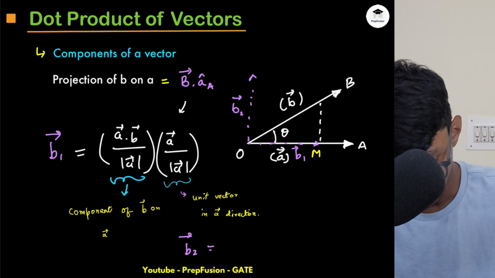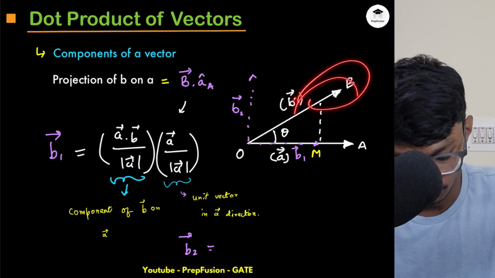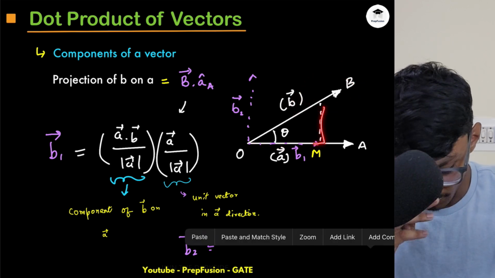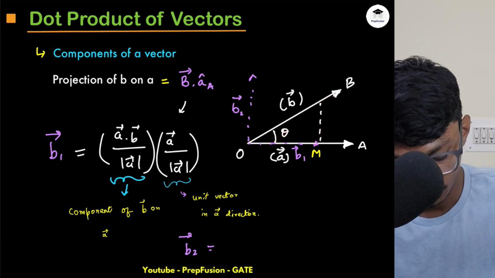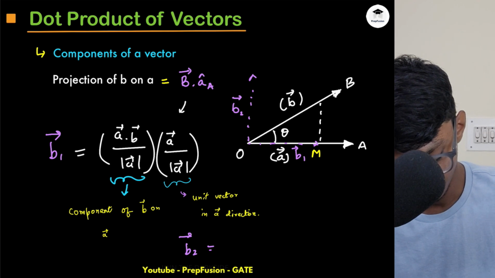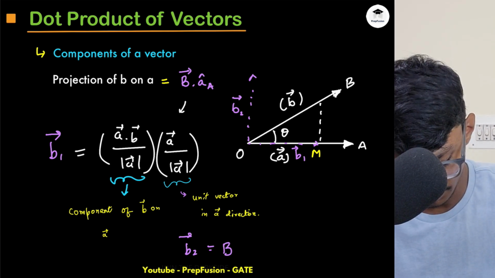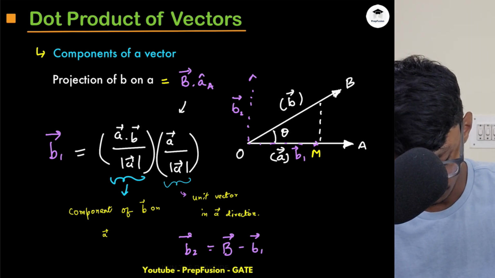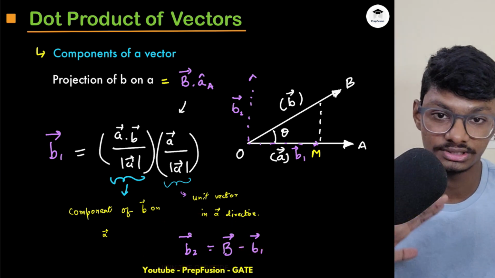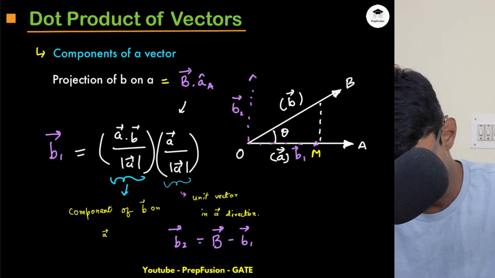Then you already know the B vector. So I know B1, then B1 plus B2 will be B vector. So you directly write B2 equals B minus B1. You simply compute that. So you can also compute the projection in the perpendicular direction, projection perpendicular to A.